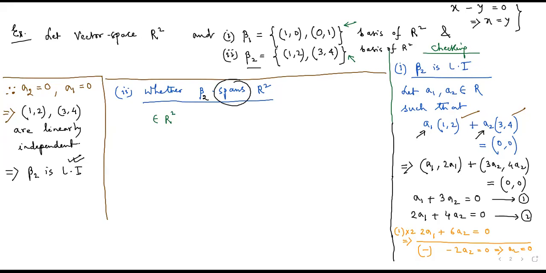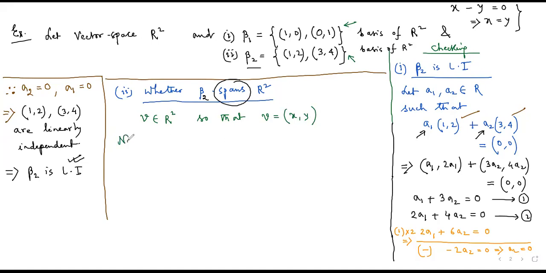So say for example, we are changing the notation. We are considering V to be an arbitrary vector of R2, so that the vector V will look like (X, Y), a type of coordinate point because it belongs to R2.